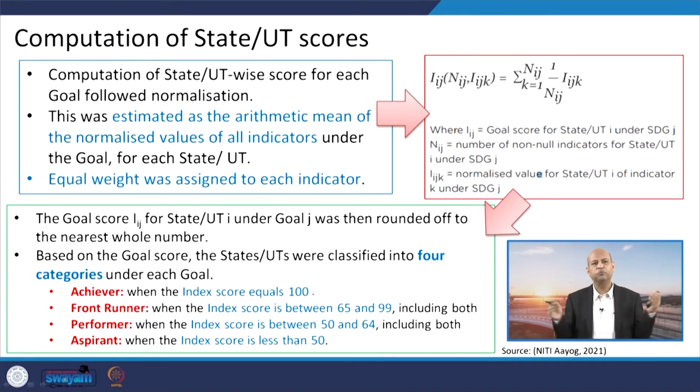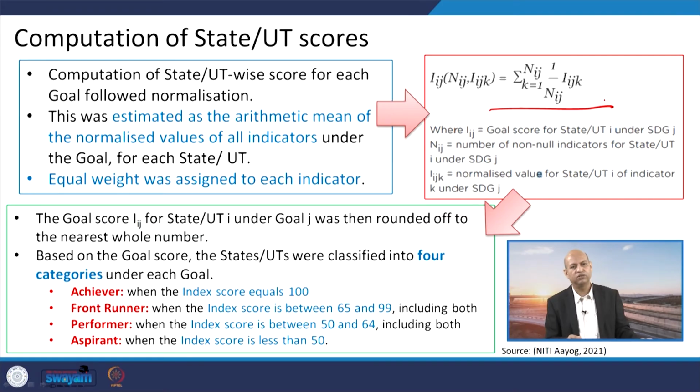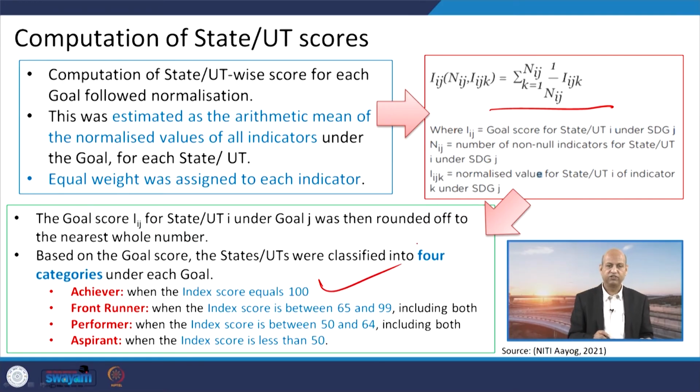When we go for computation of state and UT scores, the summation basically occurs. Different goals and scores of different activities and indicators are combined, integrated, you can say. When the index score is equal to 100, we say that is the achiever, and if the score is 65 to 99, then that is known as the front runner. We are really making very good progress.